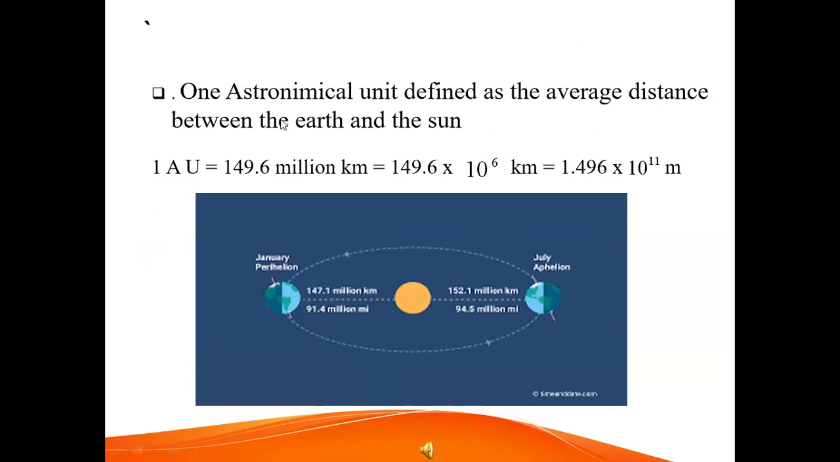One astronomical unit is defined as the average distance between the earth and the sun. 1 AU, that is astronomical unit, is 149.6 million kilometer, or 149.6 into 10 power 6 kilometer, or 1.496 into 10 power 11 meter.